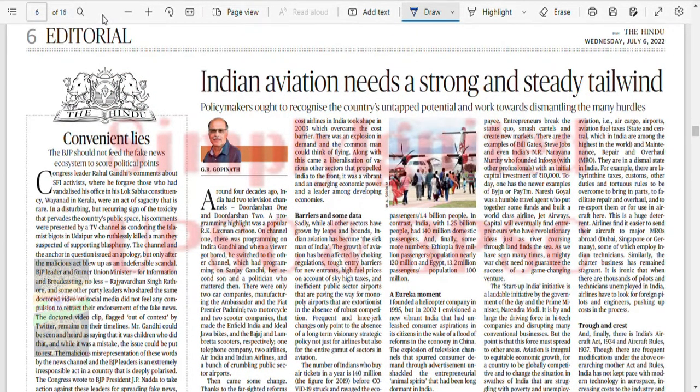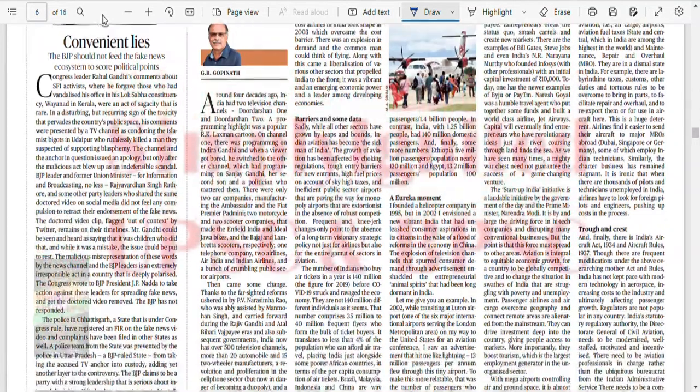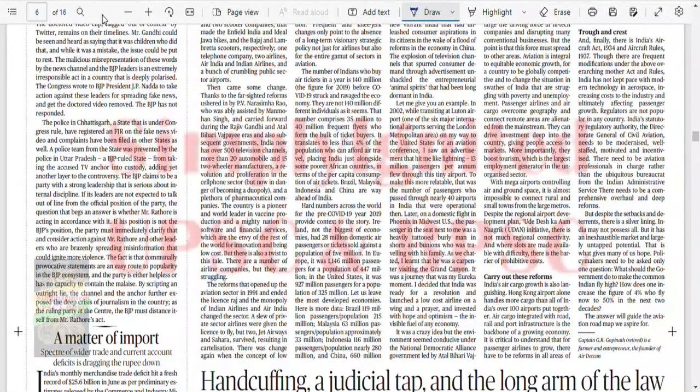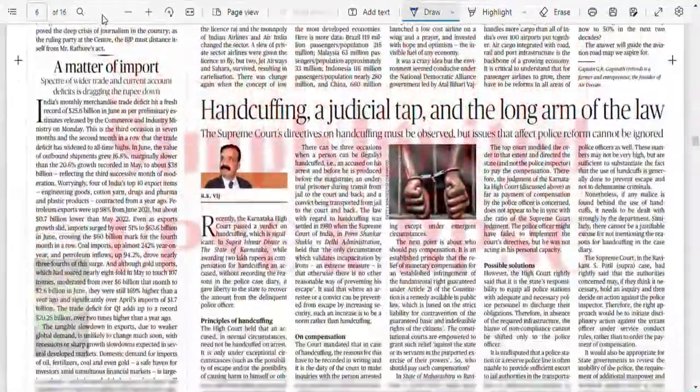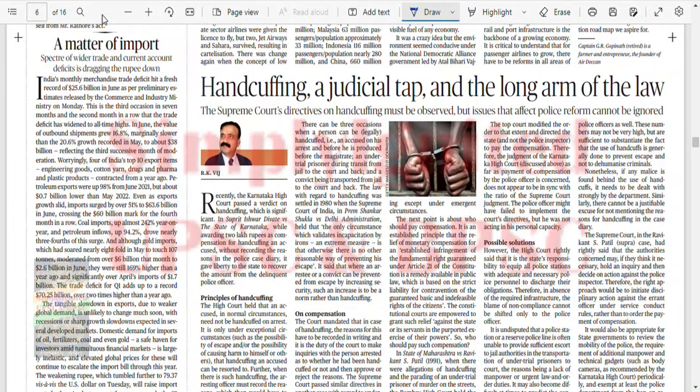Indian aviation needs a strong and steady tailwind. Yes, this would be a good article. We'll see this. It is for the aviation sector, so it is related to the physical infrastructure of India.